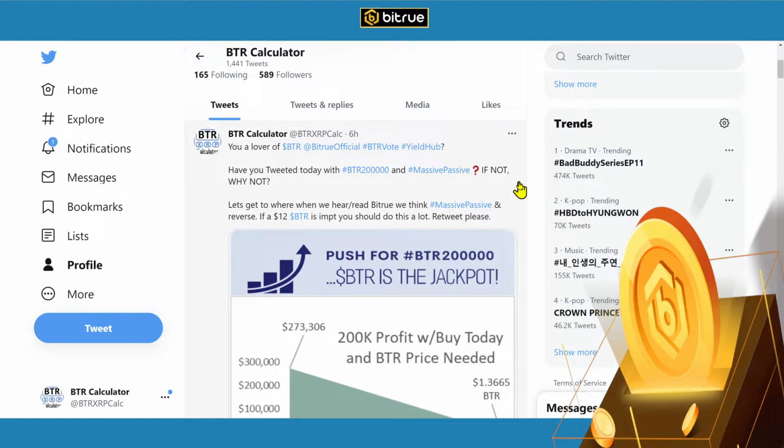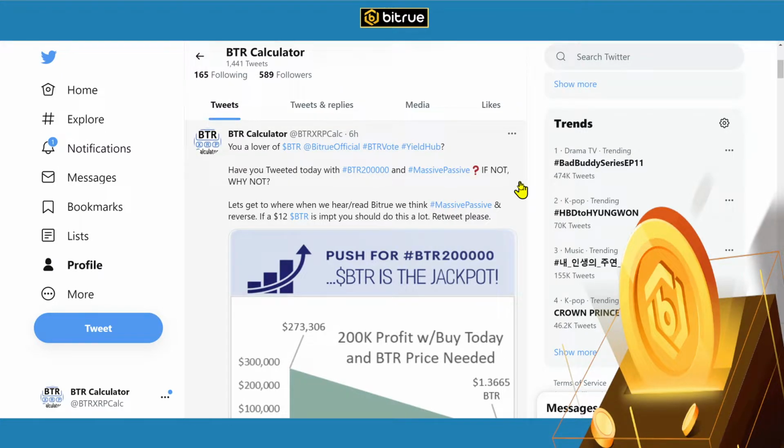I really want everyone who's involved with Bitrue and the yield farms and Power Piggy and the 30-day lockups and the voting to start hashtagging massive passive, because when people see massive passive, I want them to think about Bitrue, and when people think about Bitrue, I want them to think about massive passive. I want to do it because people will benefit themselves for it.